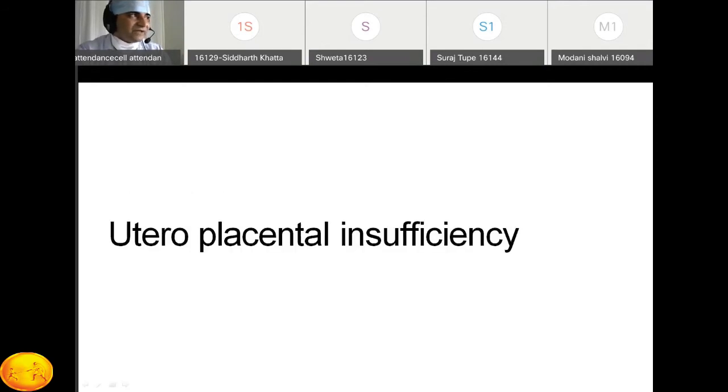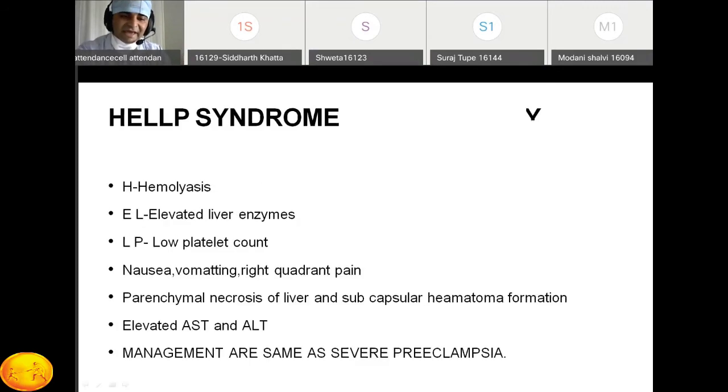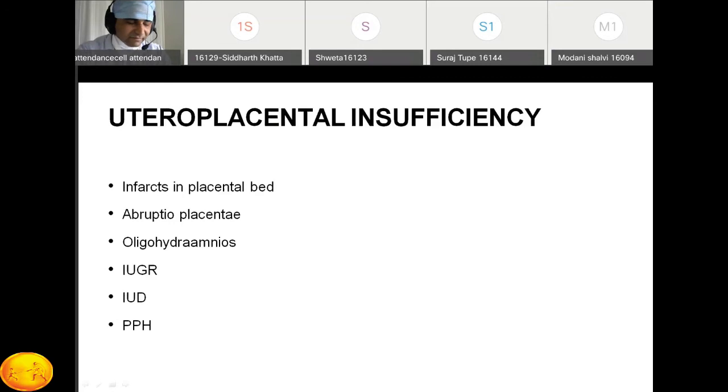Because there is a spasm of the renal vessels, there is less blood supply to the kidney and less urine output. That is also one of the presentations, a severe sign of preeclampsia.